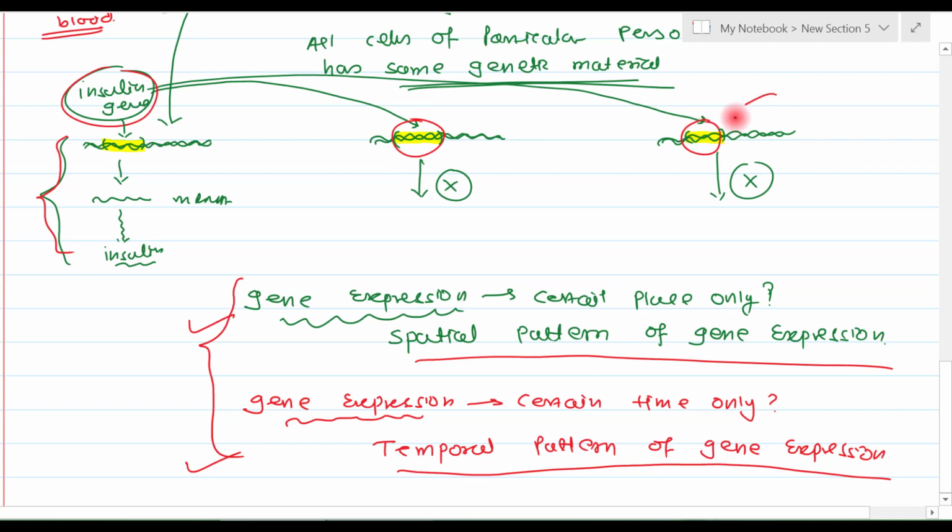There are certain regulatory elements which regulate the gene, deciding where to express and when to express. In this lecture series, we are going to discuss how gene expression is regulated. So this completes the introductory part of regulation of gene expression.